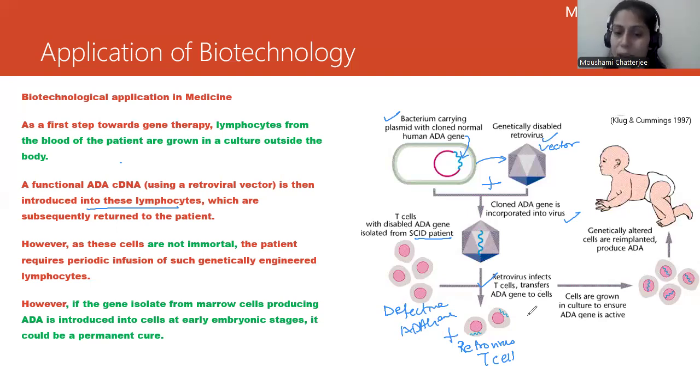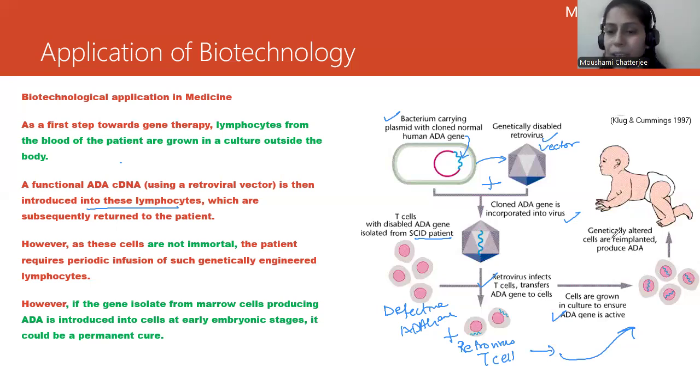One is your retrovirus T cells, which has the functional ADA gene, and the other one is the defective ADA gene. Both are going to undergo transformation and the cells are grown in culture to ensure the ADA gene is active. So they will be grown further and they are going to form T cells where they have got the ADA gene incorporated into it.